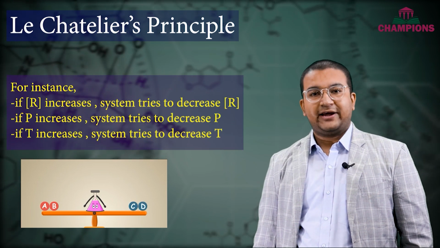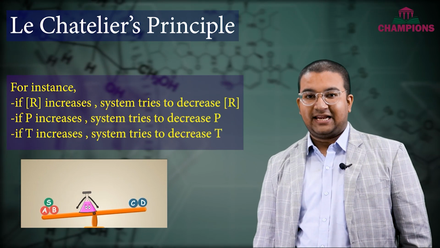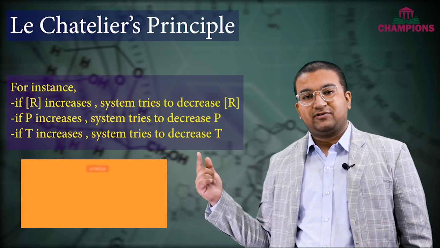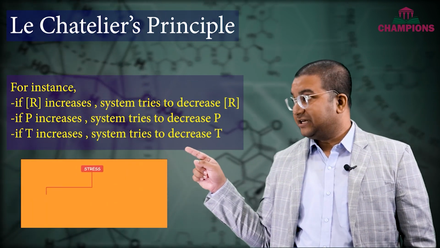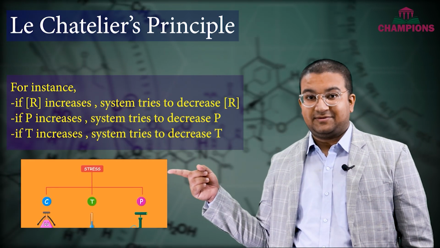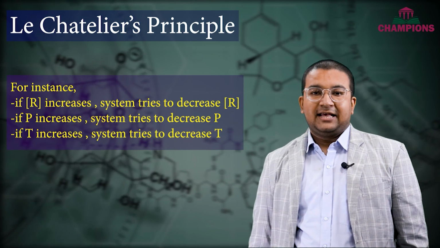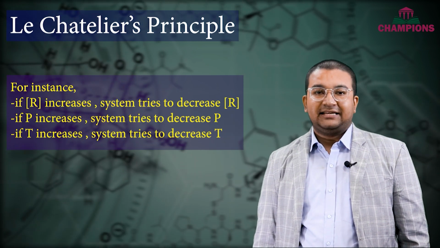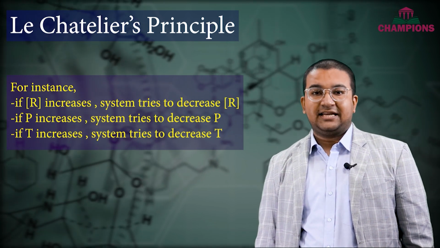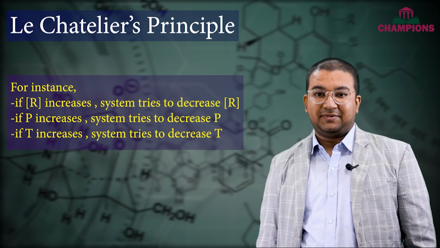For example, if you're trying to increase the concentration of any substance, the system will try to decrease the concentration of that substance. If you try to increase the pressure, then the system will try to decrease the pressure. If you try to increase the temperature, the system tries to decrease the temperature, and so on. So in summary, that is the entire goal of Le Chatelier's principle. Now let's try to understand different aspects of this principle.